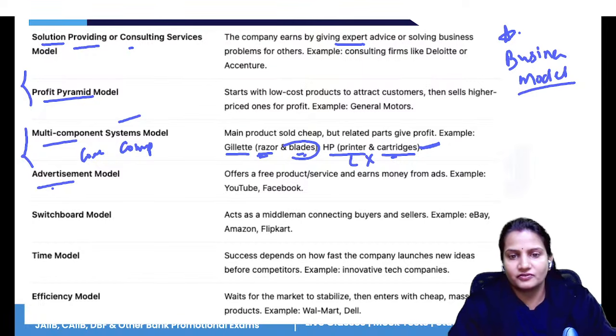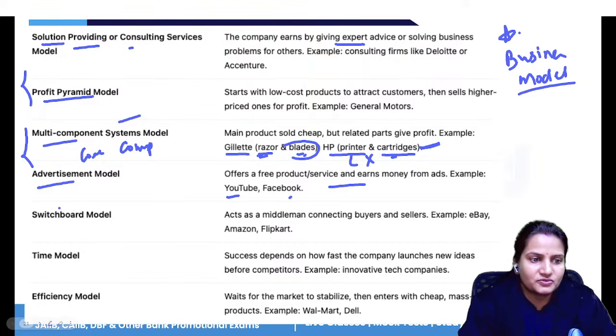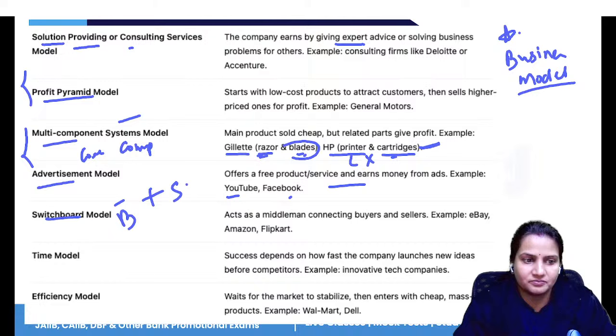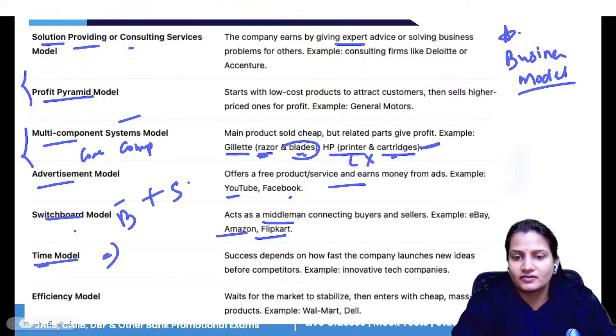Advertisement model offers a free product or free services, like YouTube and Facebook. The switchboard model is a model which connects the buyers and sellers. The intermediaries, like Amazon and Flipkart, act as middlemen. The time model focuses more on research and development, on how fast the company launches its new ideas and products before competitors. As soon as you launch, it will benefit you.